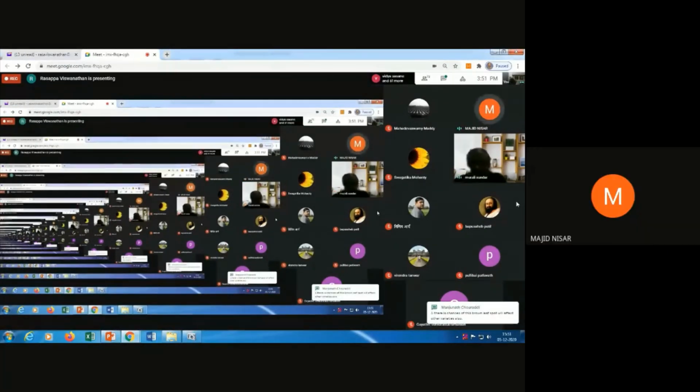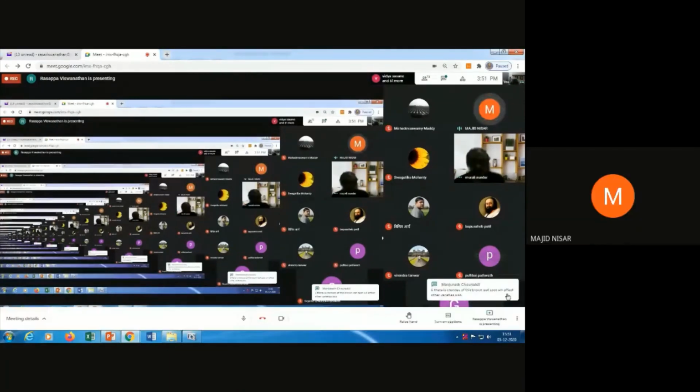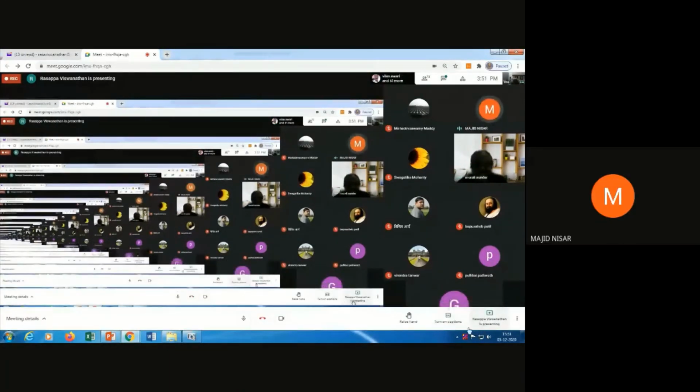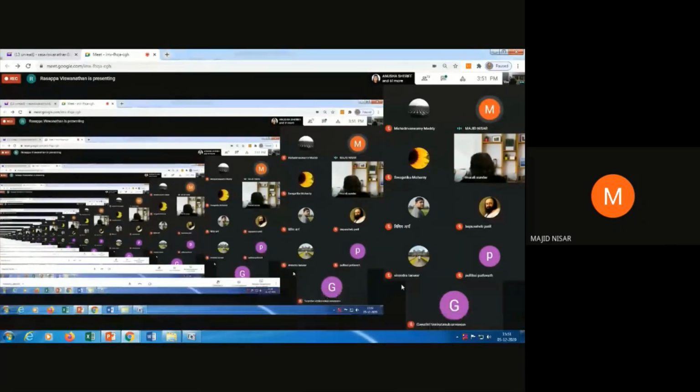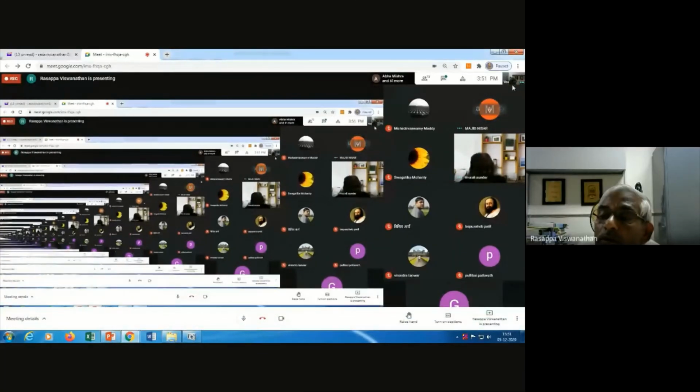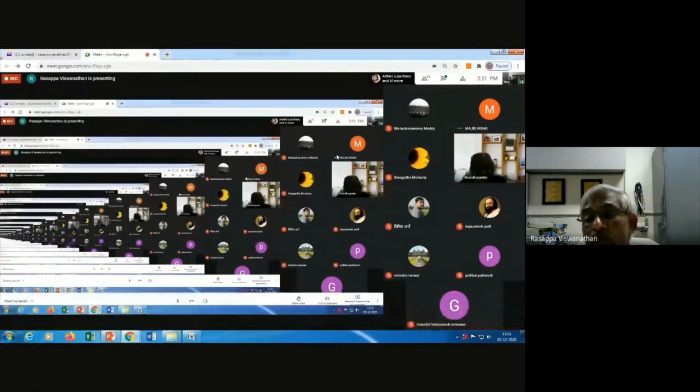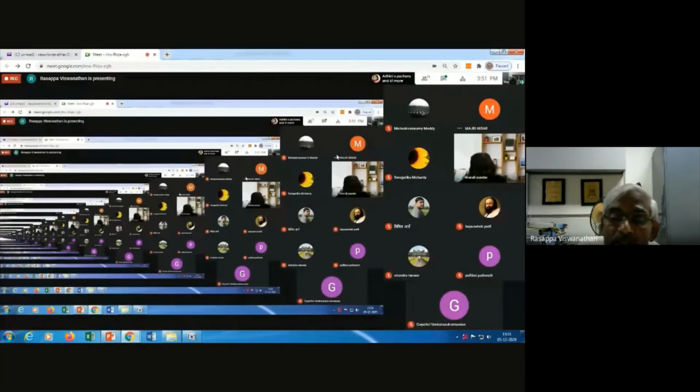Sir, there is a question in chat. Brown leaf spot and rust disease are becoming severe in northern Karnataka. Co 86032 is severely affected by brown leaf spot. Actually, I mentioned this problem during my presentation also.